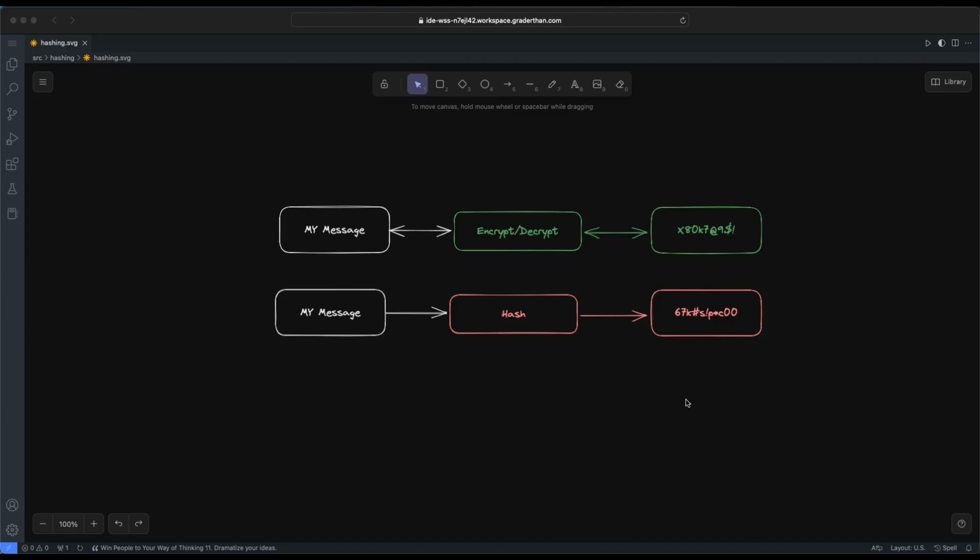All right, let's discuss the difference between encryption and hashing. First up, what we see up top here is the process of encryption and decryption. We take a message, we put it inside of an encryption function, including a special type of token. We are able to convert that message into some random characters that are hard to read by another person. Then we can take the same token or another type of token and decrypt it, and then we can get our original message. So you can think of encryption as a two-way street.